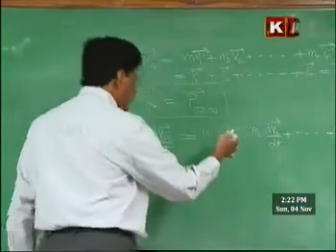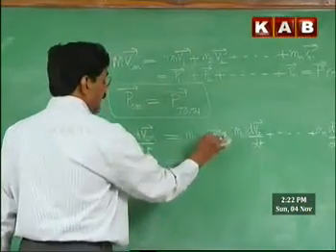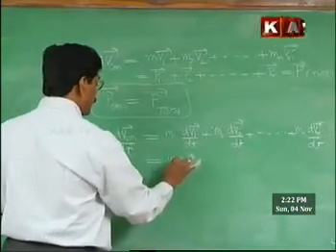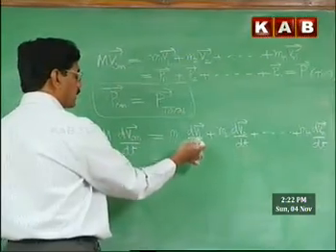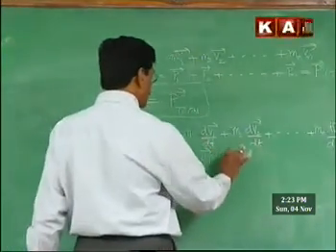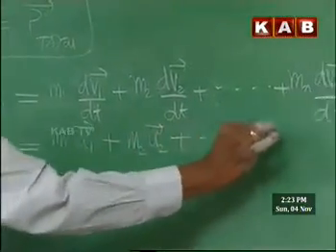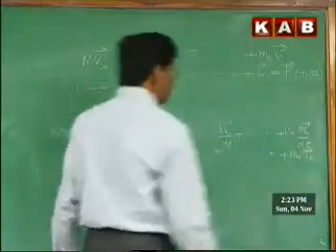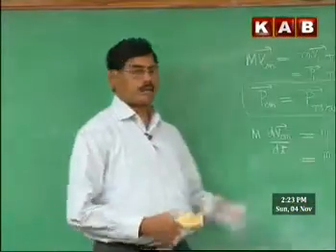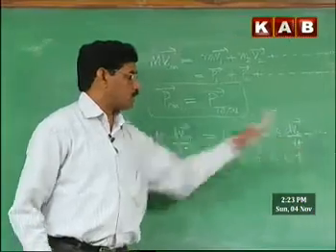So what is dv1 by dt? Rate of change of velocity of the first particle, rate of change of velocity of the second particle. They are the accelerations of the particles. We can call it m1 a1. a1 is the rate of change of the first particle's velocity, which is the acceleration of the first particle. Similarly, m2 a2 and so on, mn an. So this is the value, m1 a1 plus m2 a2 and so on.